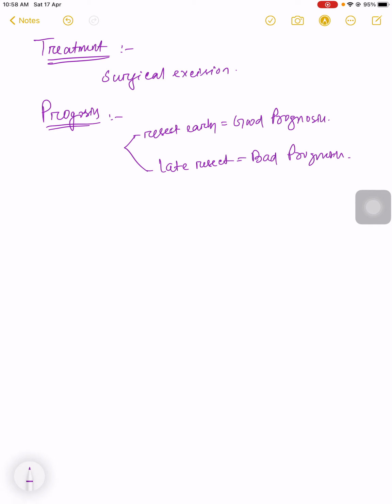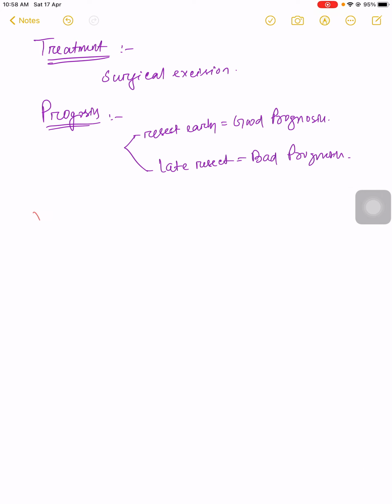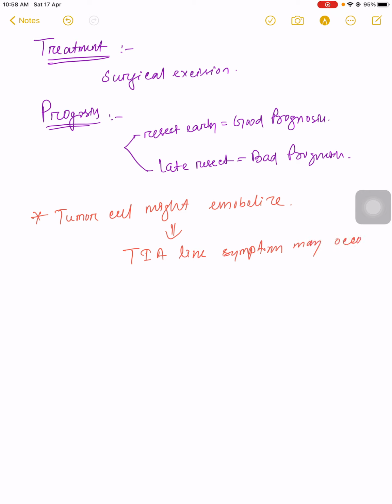Another important thing I have to tell is that tumor cells might embolize, so transient ischemic attack like symptoms may occur. So be careful about this.